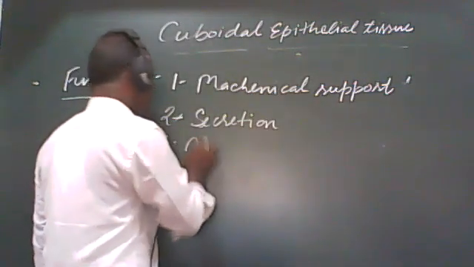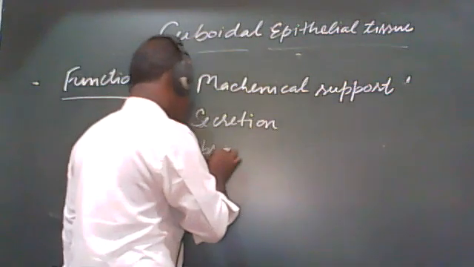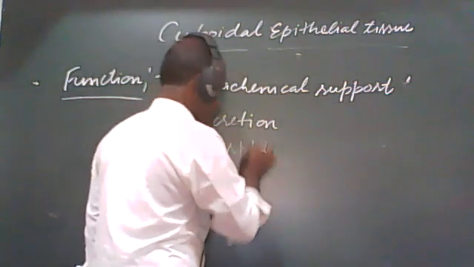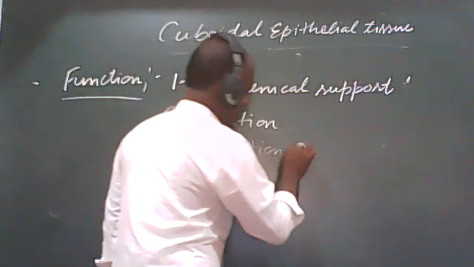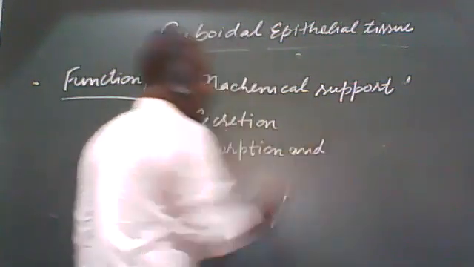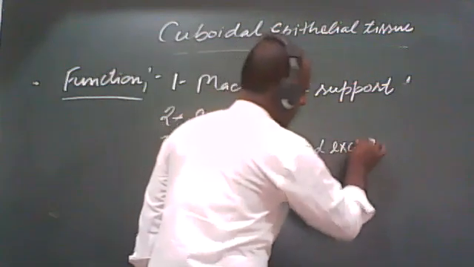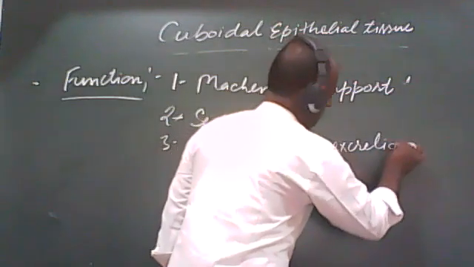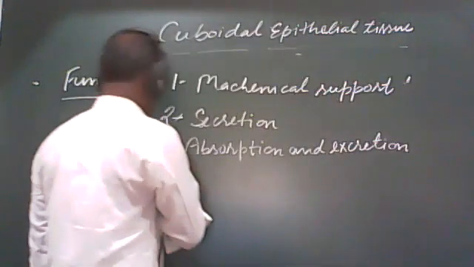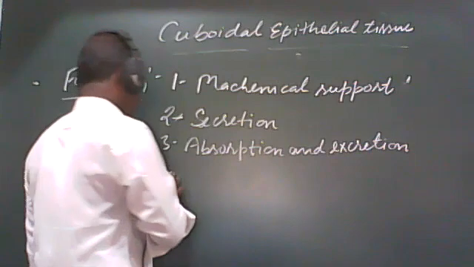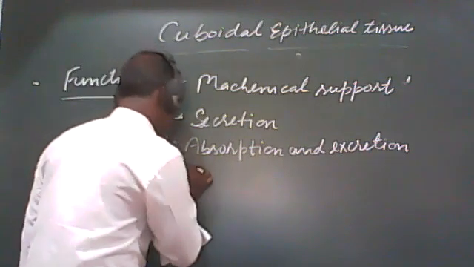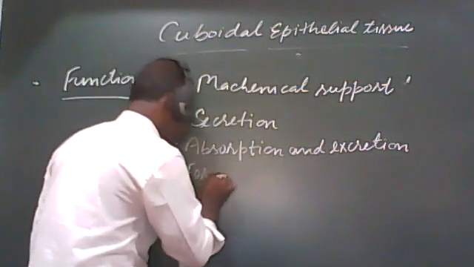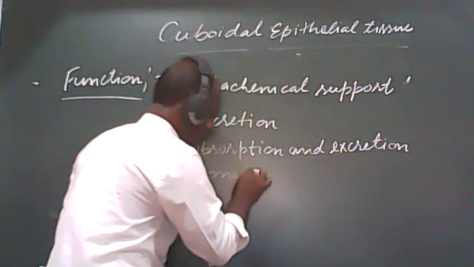Third, absorption and excretion. The fourth one is formation of gametes.